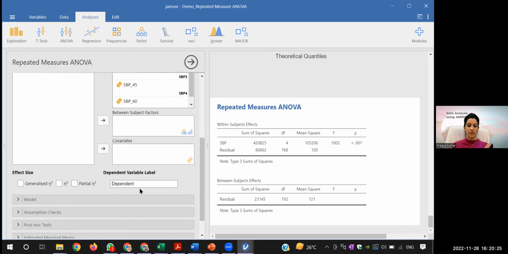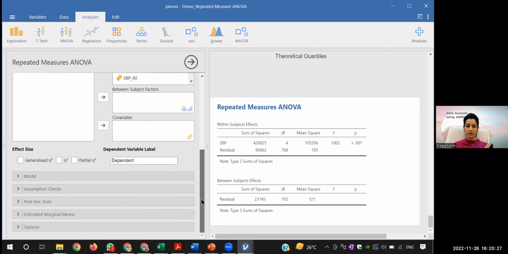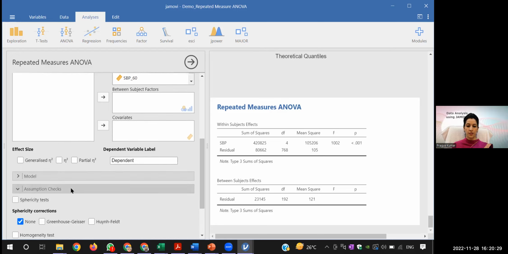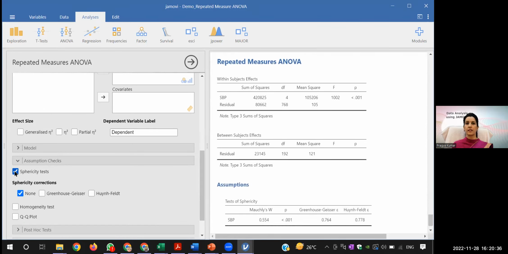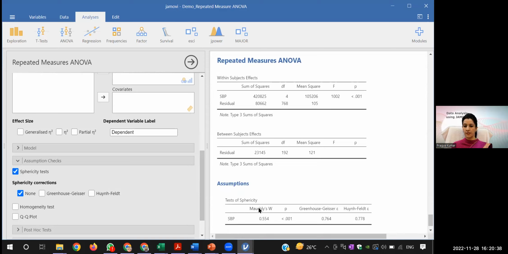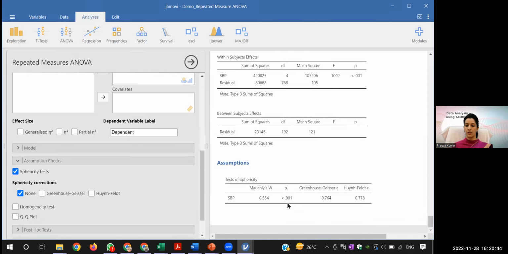You can see before that, we will go with this assumption check. So in the assumption check, you can see the sphericity test. I will click this. It is Mauchly's test of sphericity, and you can see the p-value is less than 0.001.